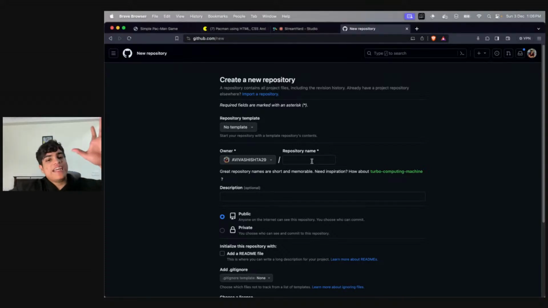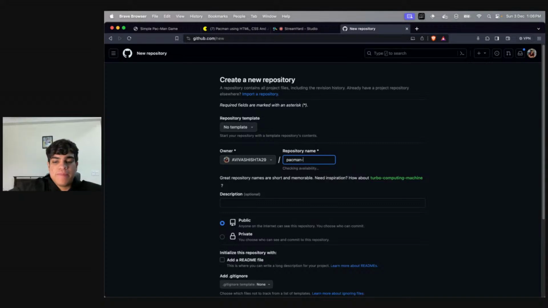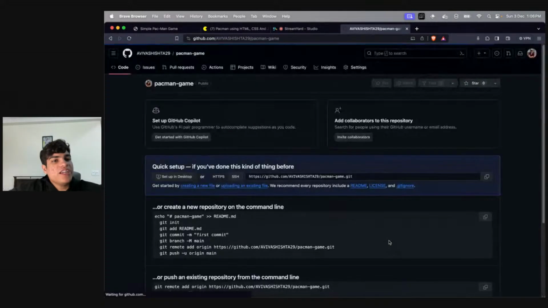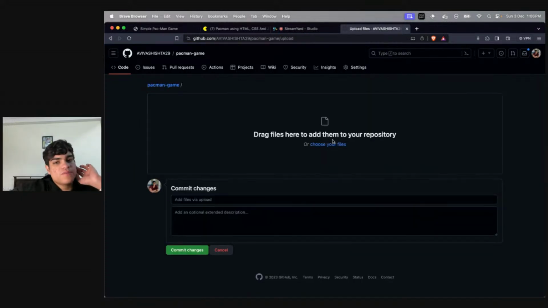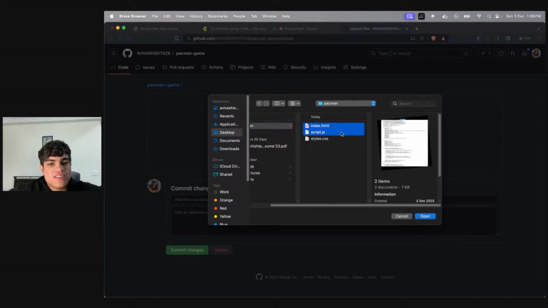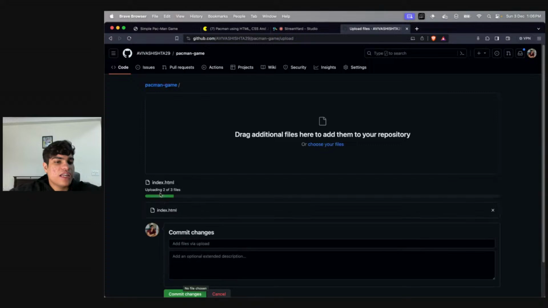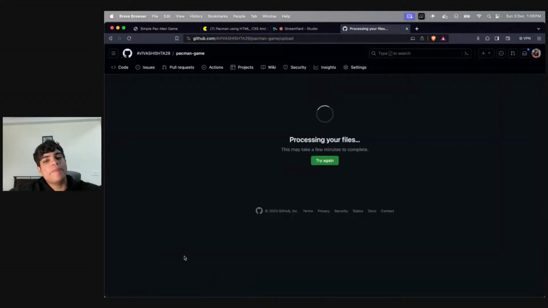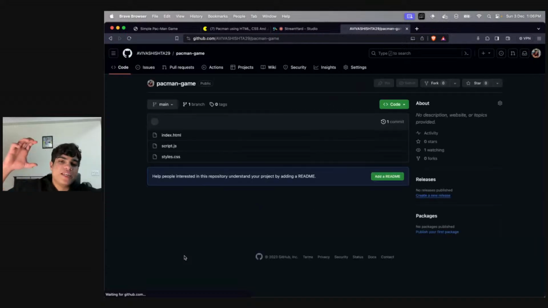All you need to do is create a public repository, say Pac-Man public, or Pac Man Game or whatever you want to. Then make sure it's public and create the repository, right? Once you create the repository, you just need to upload all of your files. So click on upload and upload all the three files that we have made: index, script, and styles. Then commit changes. So let them upload. Once they're done uploading, press on commit changes, commit all the changes, right? Commit means that your changes will be live.